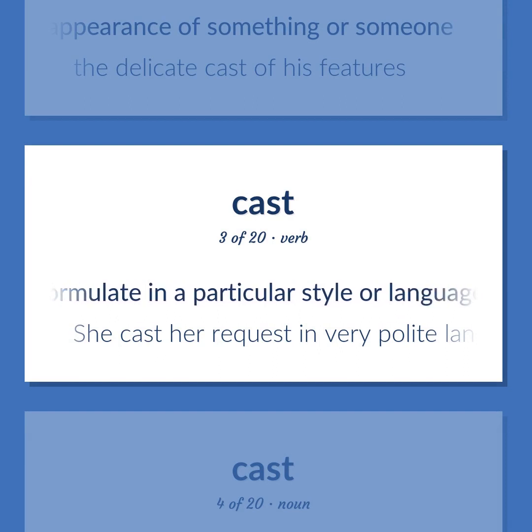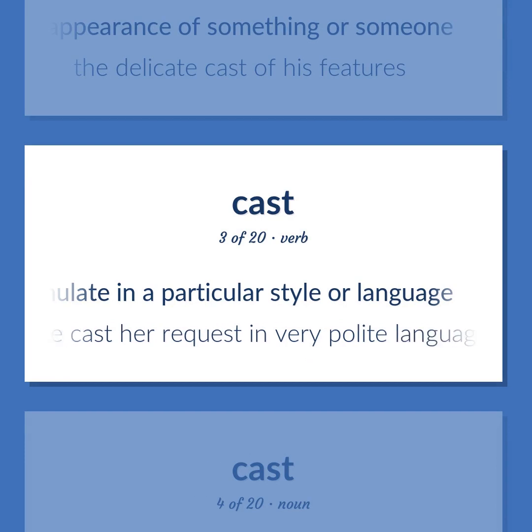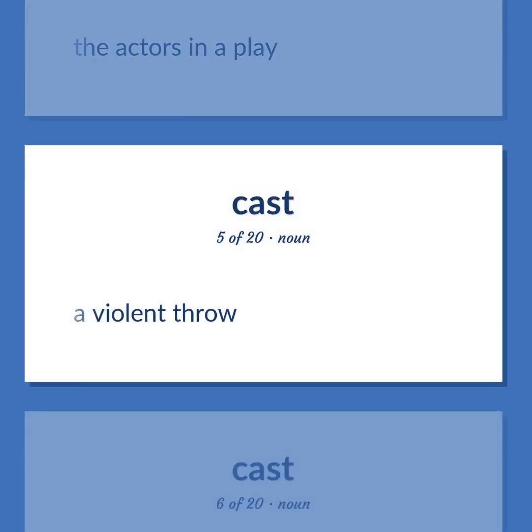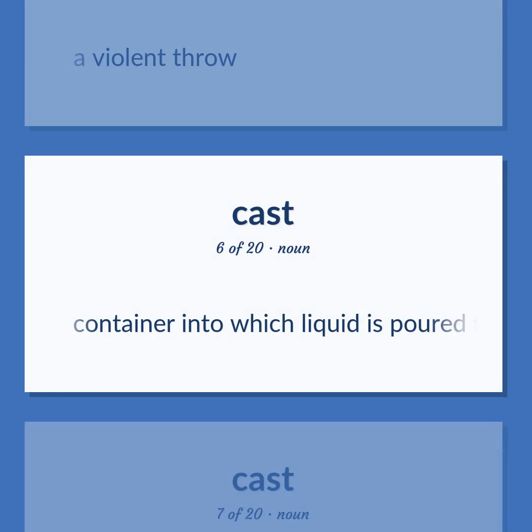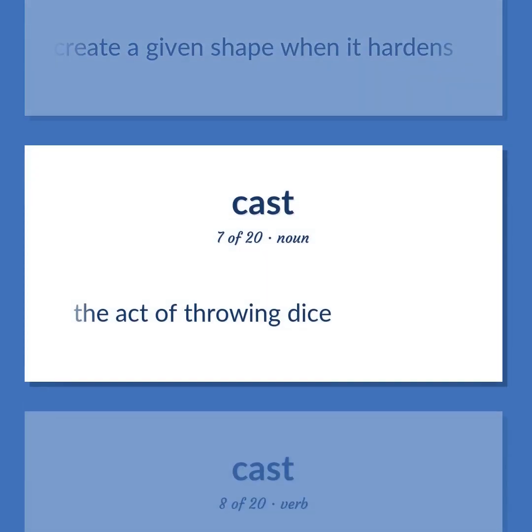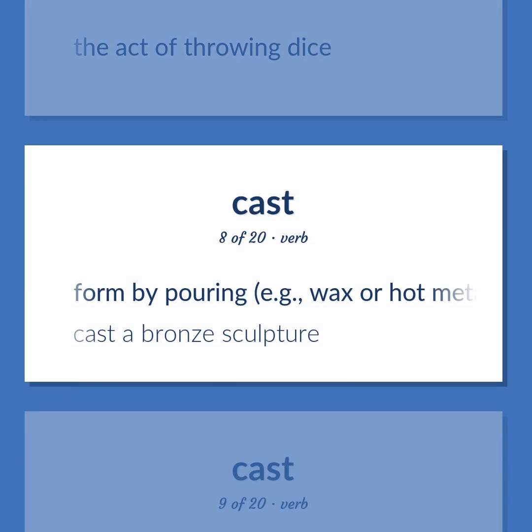Formulate in a particular style or language. She cast her request in very polite language. The actors in a play. A violent throw. Container into which liquid is poured to create a given shape when it hardens. The act of throwing dice. Form by pouring, e.g., wax or hot metal, into a cast or mold. Cast a bronze sculpture.